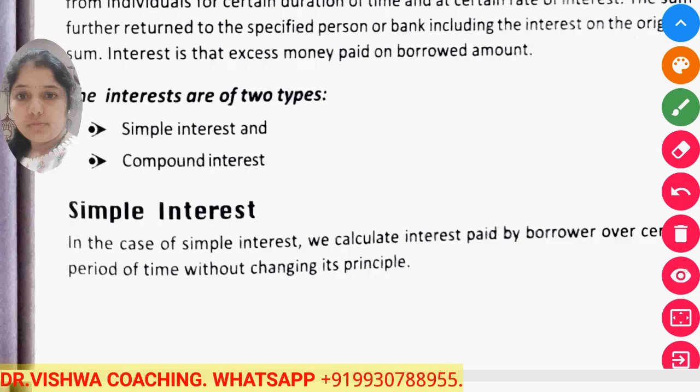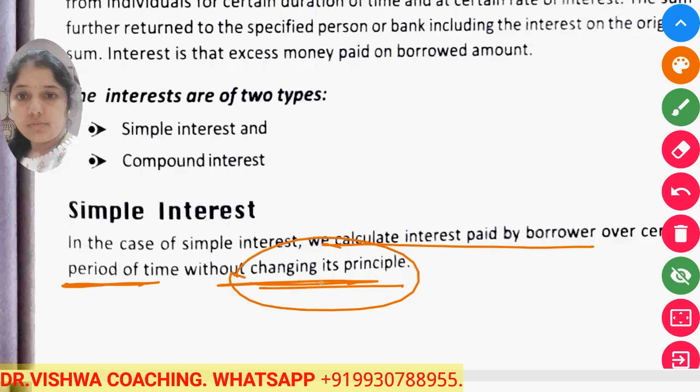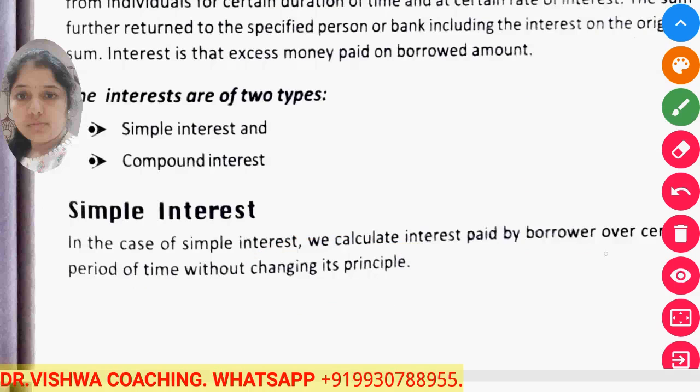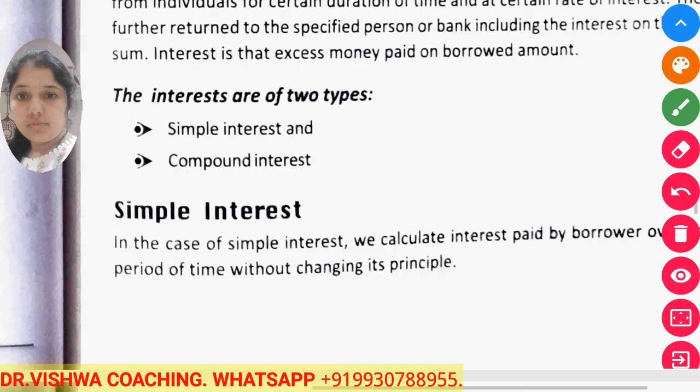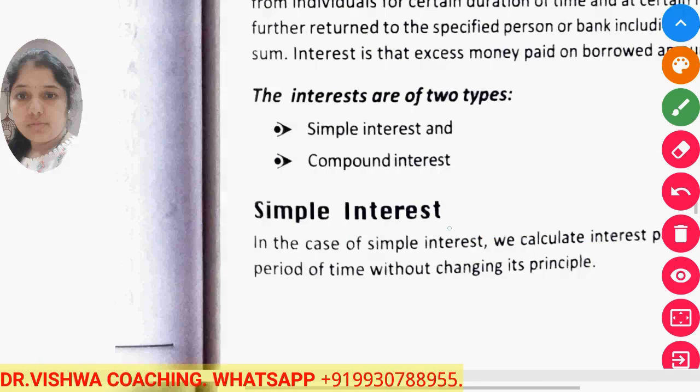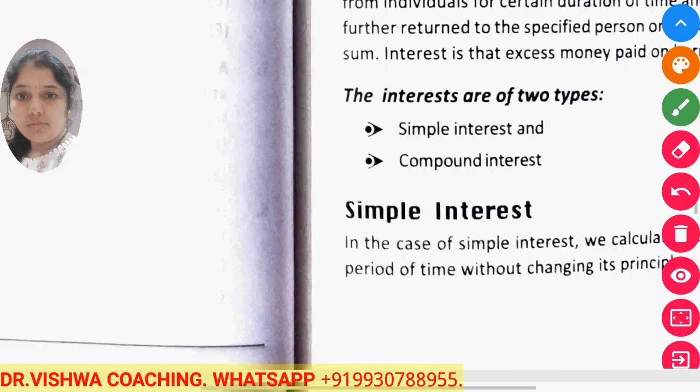So in case of simple interest, we calculate interest paid by the borrower over a certain period of time without changing its principal. See, the principal is not changing here, but in compounded interest the principal gets changed. Okay, an example is given to us: calculate the simple interest on the sum of rupees 1,200 at the rate of 5% per annum